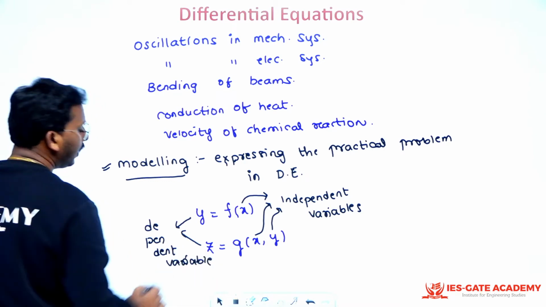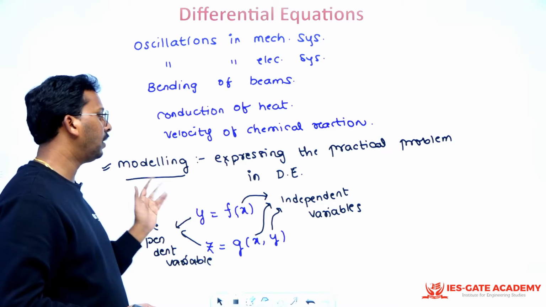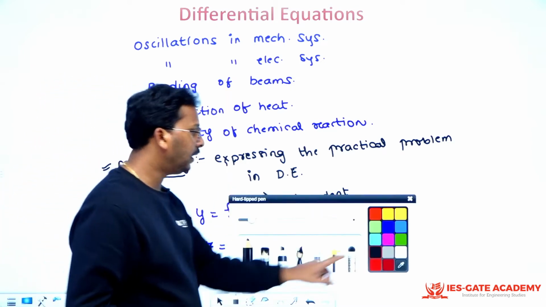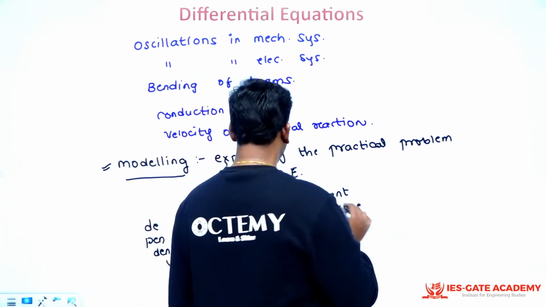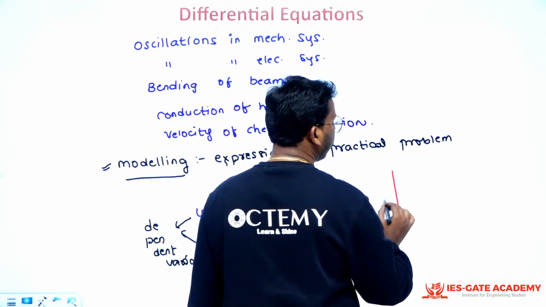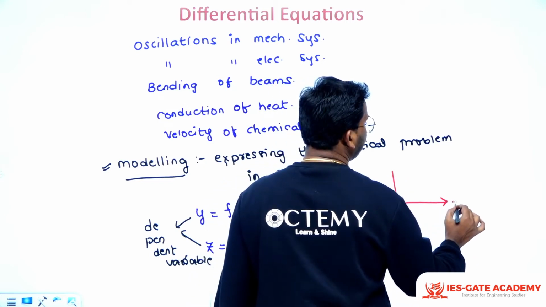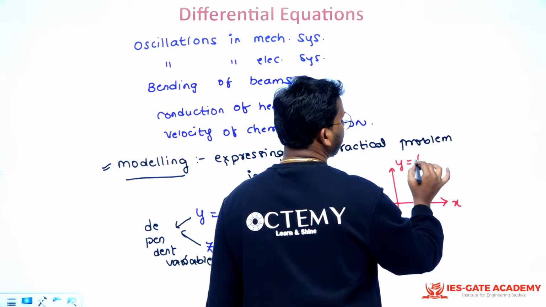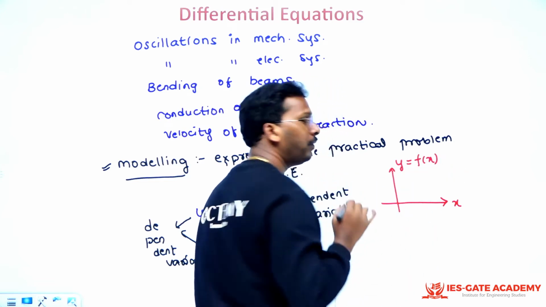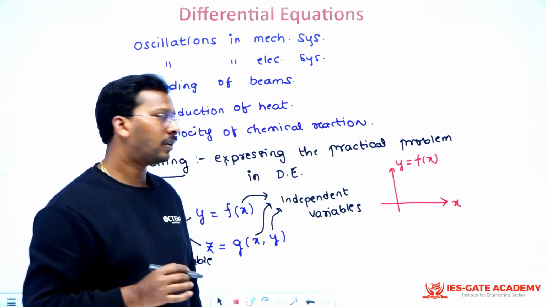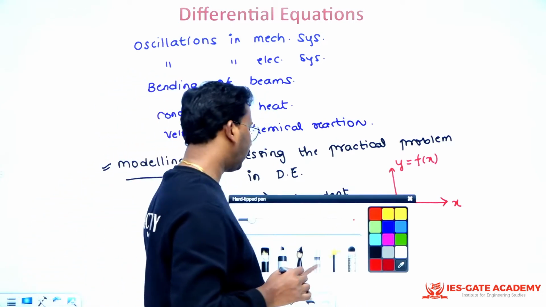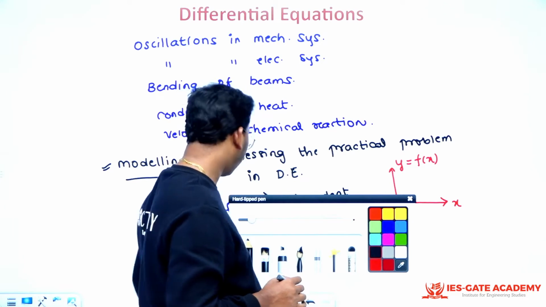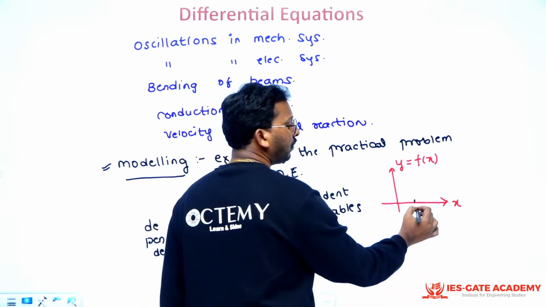Why are the terms on this side called dependent and these independent? If you draw a graph, you'll understand. If I try to draw a graph for y equals f of x, say I'm choosing some random y equals f of x, the graph is like this. If you really want to draw a graph, you can choose different values of x.